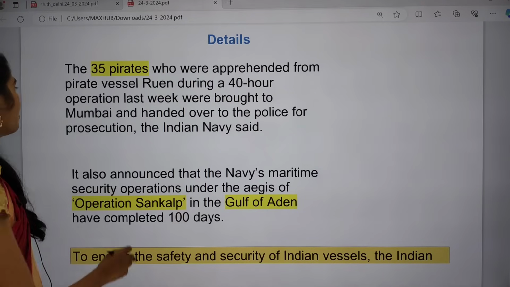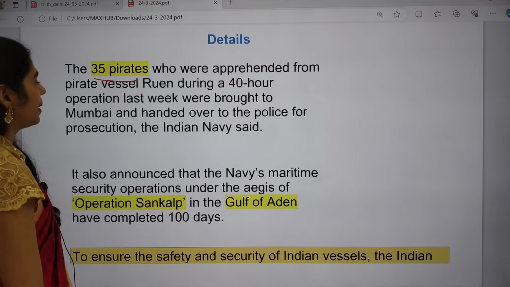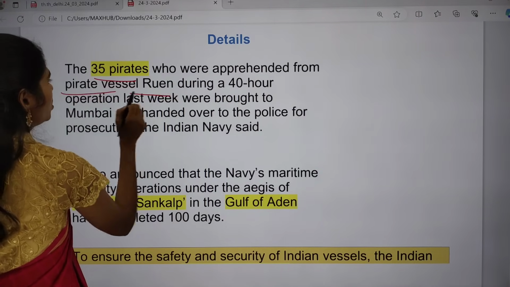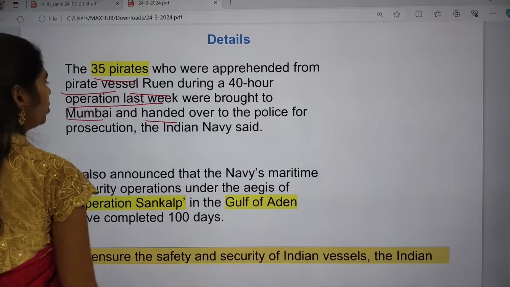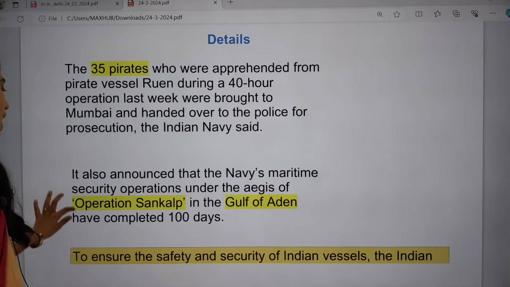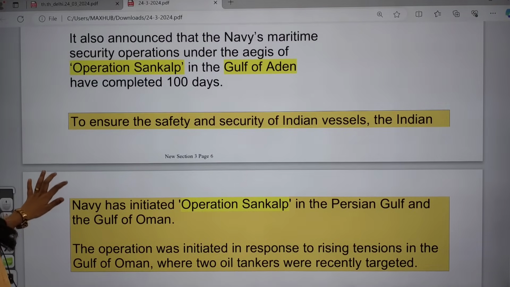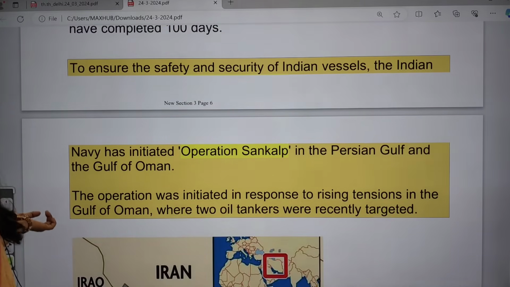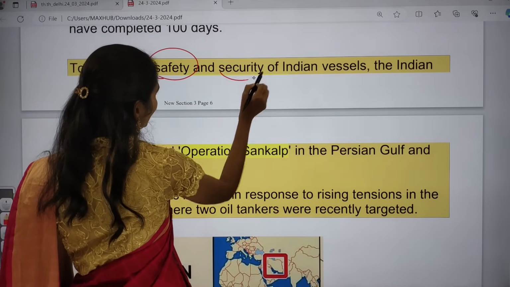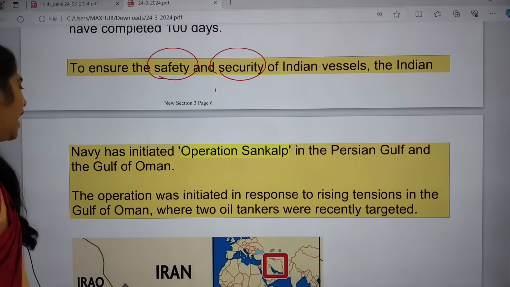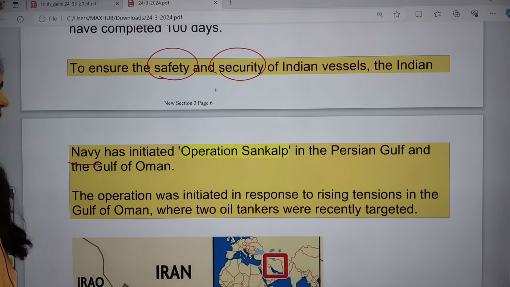Let us look at the details about the 35 pirates who were apprehended from the pirate vessel Ruen. During a 40-hour operation last week, they were brought to Mumbai and handed over to the police for prosecution. It was also announced that the Navy's maritime security operations under the aegis of Operation Sankalp in the Gulf of Aden have completed 100 days. What is this Operation Sankalp? To ensure the safety and security of Indian vessels, the Indian Navy initiated Operation Sankalp in the Persian Gulf as well as the Gulf of Oman.